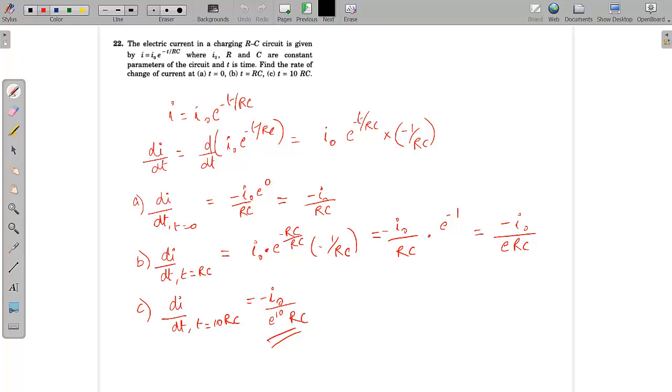It is given by I equals I naught into e to the power minus t by RC, where I naught, R and C are constant parameters of the circuit, and t is the time. If you see this equation, at any instant the current is not constant. Every time the current differs. It depends on the time, at what time you are measuring the current. So this current is variable.